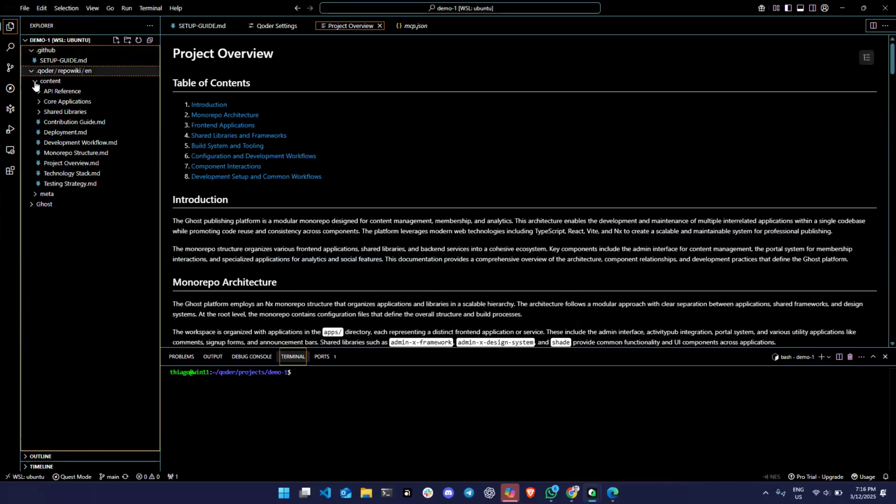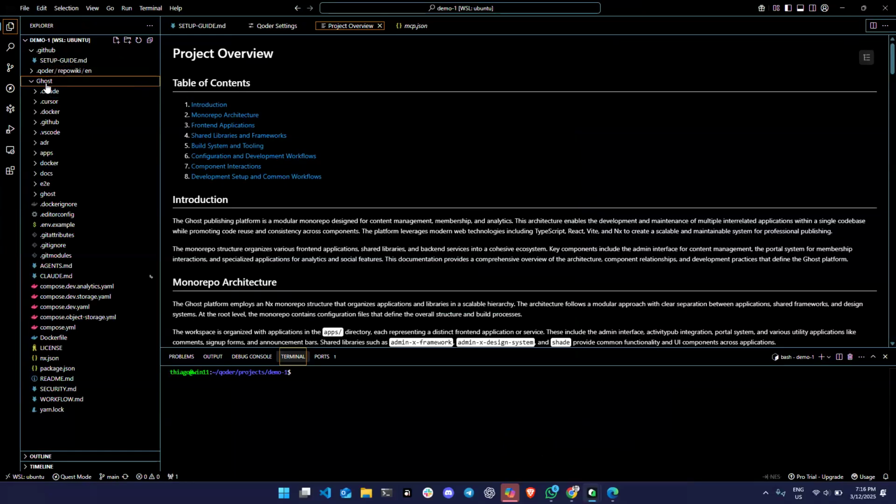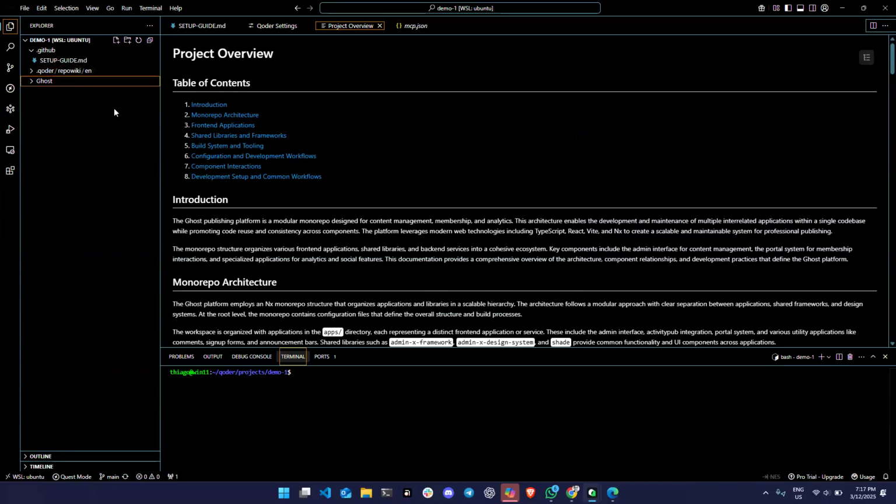So I have a project that I just cloned. Right now, I'm taking a look at this project called Ghost. I'm building a platform for mentoring, and this Ghost looks like a nice way of creating a content sharing platform that you can self-host. But I don't understand much about this, so I decided to clone. I could go there, read the README, try to install and do everything else, but I can just come here and now create this really nice documentation.